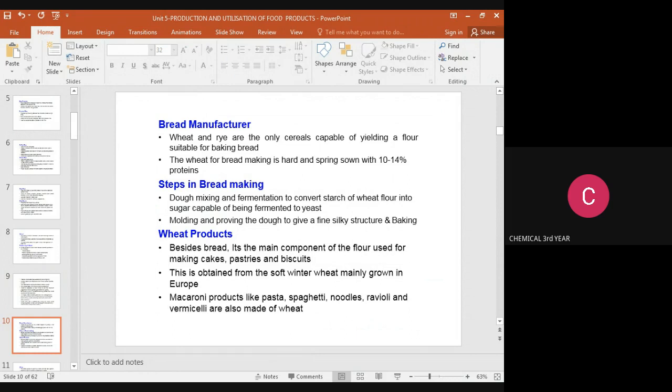We are adding sugar, which is capable of being fermented by yeast. Then molding and proving the dough to give the fine silky structure, and baking. Besides bread, wheat is a main component of flour used for making cakes, pastries, and biscuits. It is also obtained from soft winter wheat, mainly grown in Europe. Macaroni products like pasta, spaghetti, noodles, ravioli, and vermicelli are also made from wheat.